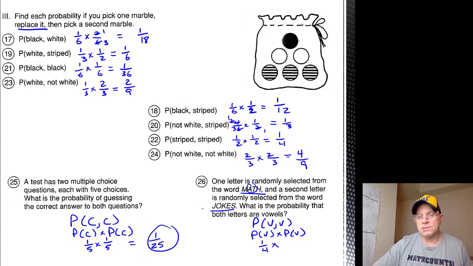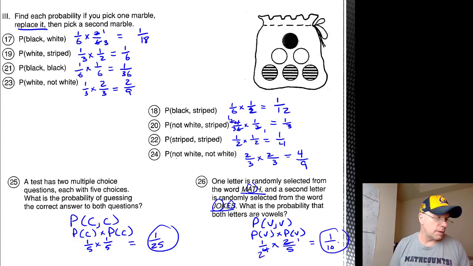The probability of vowel on the second word is 2/5 because there's an O and an E out of 5 letters. The 2 and the 4 have a common factor of 2, so that becomes a 1 and that becomes a 2. And so you get a probability of 1/10 of picking a vowel and then picking another vowel.